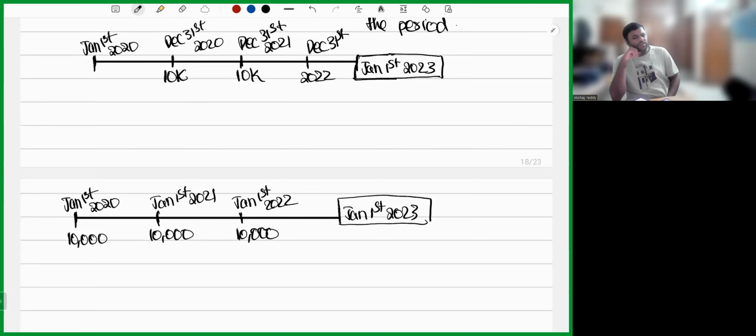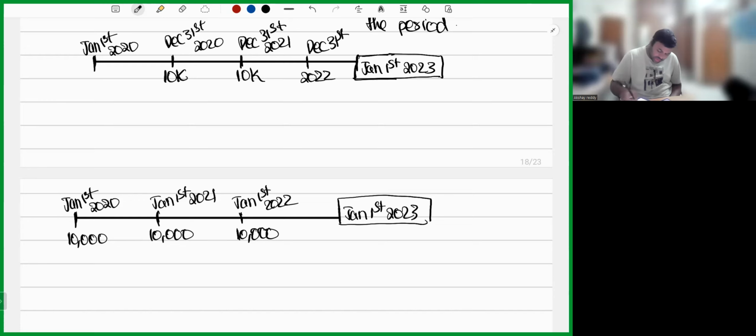Sir, I don't find much difference among these both things. In ordinary annuity, you made 10,000, here also 10,000. In ordinary annuity, 3 payments were made, here also 3 payments were made. Then where the difference lies, sir? The difference lies in receipt of interest.